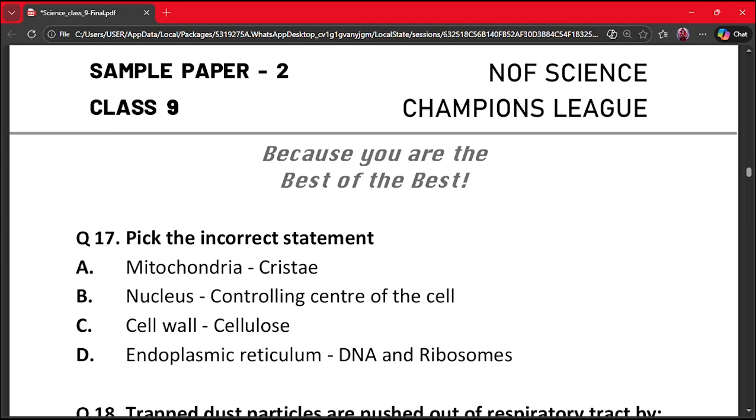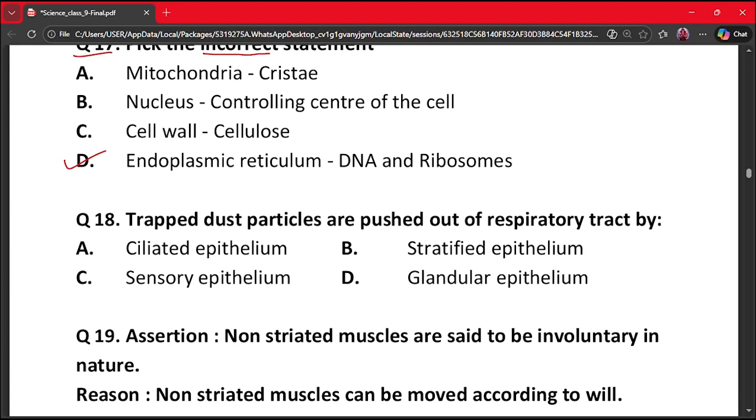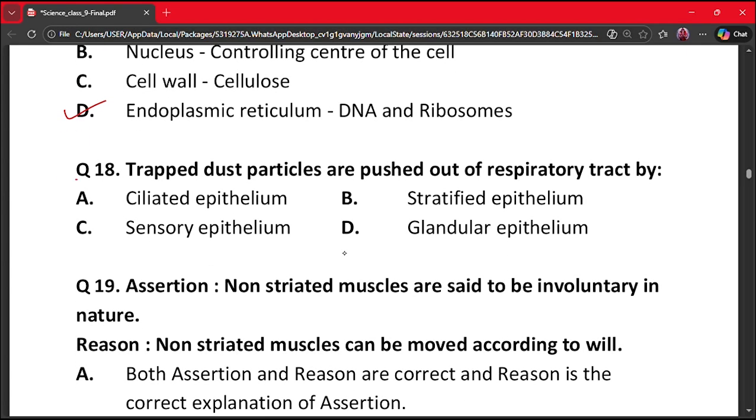Our next question is question number 17. Pick the incorrect statement. A. Mitochondria to cristae. B. Nucleus to controlling center of the cell. C. Cell wall to cellulose. And D. Endoplasmic reticulum to DNA and ribosomes. The correct answer here is option D, because this is incorrect. Endoplasmic reticulum does not contain DNA. So this is incorrect.